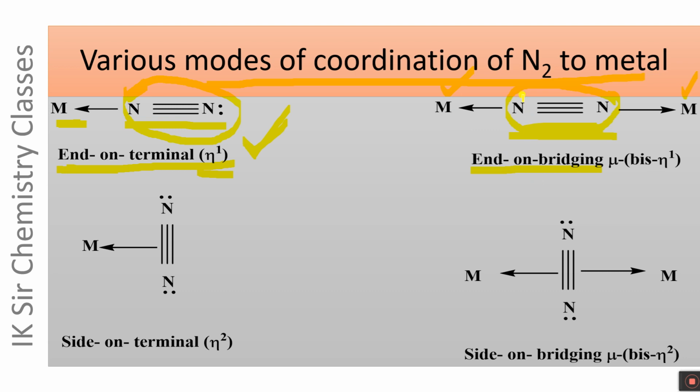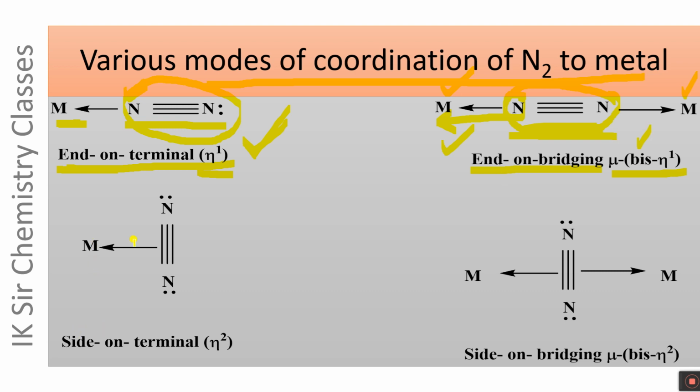The one nitrogen atom of N2 molecule is directly bonded to metal atom. Its hapticity is 1 and it is denoted by eta 1 and eta 1 for both the metal atoms and hence it is denoted by mu bis eta 1. Bis means 2. N2 molecule acts as monohapto ligand for both the metal atoms.